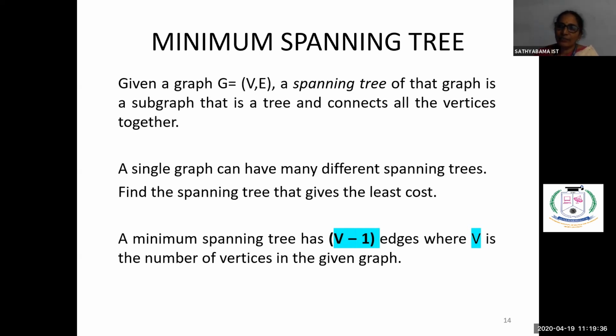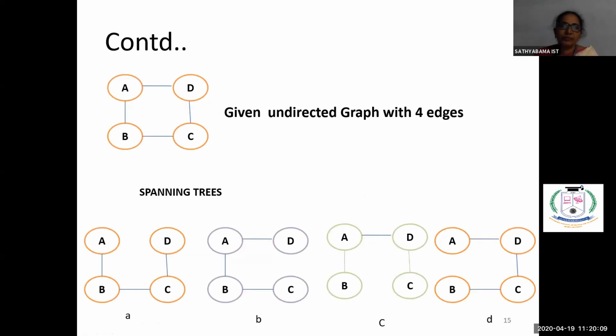One graph will have many spanning trees. From the spanning trees, whichever spanning tree is giving the least cost, that we have to take as the final optimal solution. Now see here, if your graph has V number of vertices, your spanning tree should contain V minus 1 edges finally. So that is what we call the minimum spanning tree. We will see one example for this.